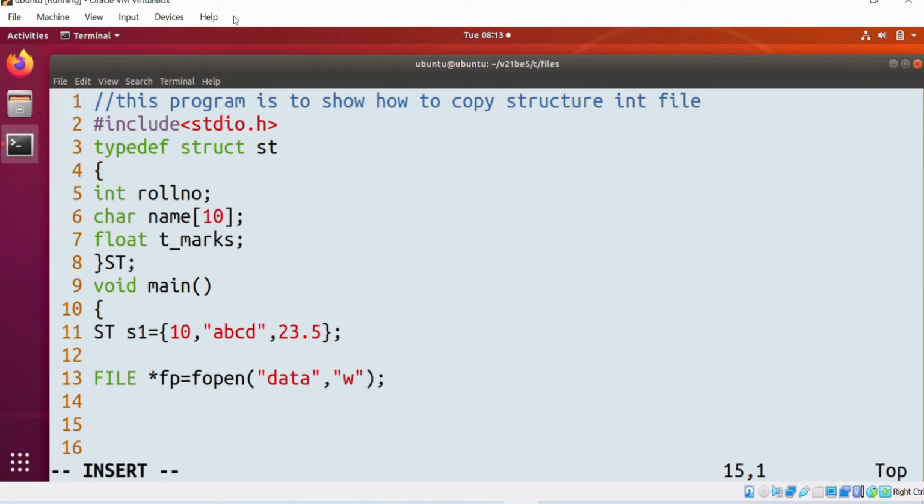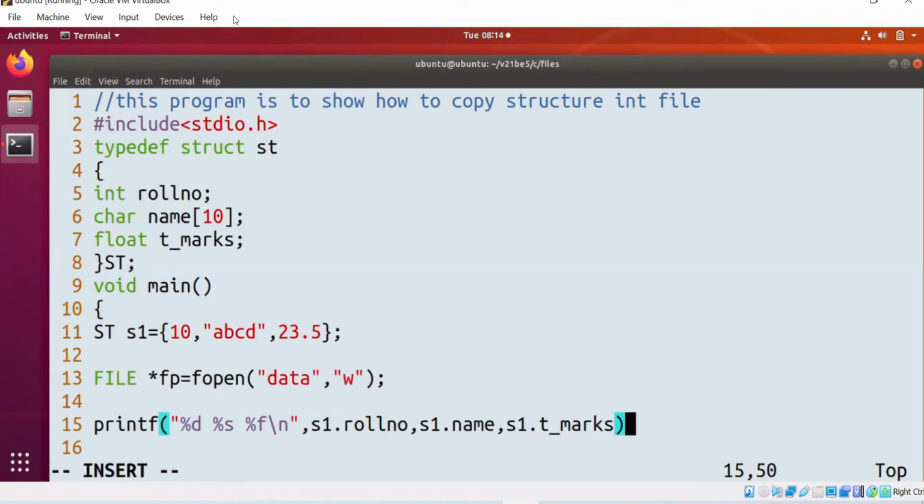Now tell me, if I use printf with percent d, percent s, percent f, slash n, s1 dot roll number, s1 dot name, s1 dot marks, it will print the data on the screen, right?